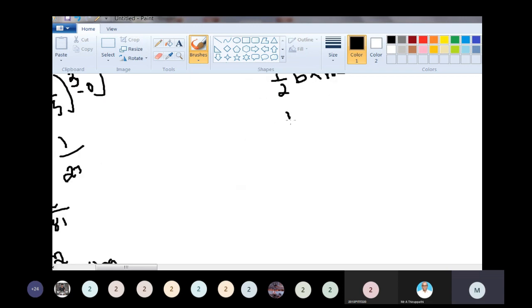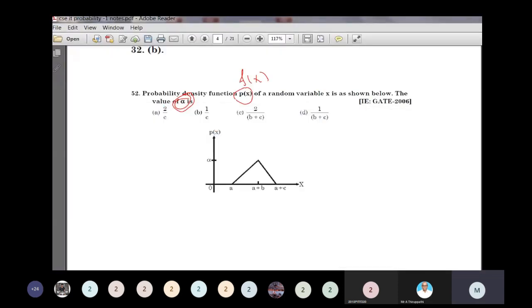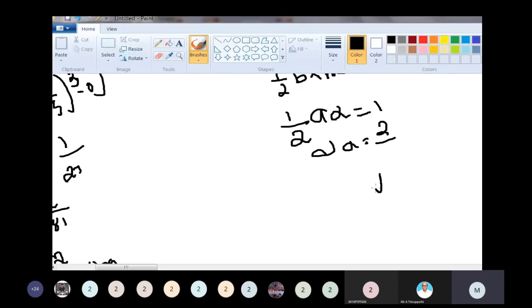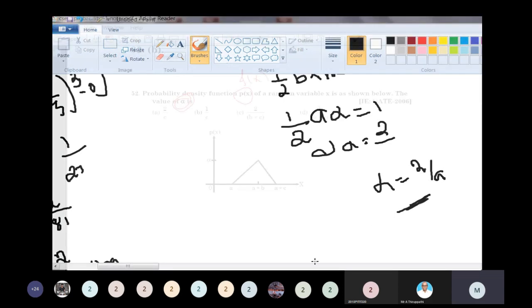So half into base into height is equal to 1, that is, half into base into alpha is equal to 1. So by cross multiplication, alpha equals 2 divided by the base. What is the question? Find the value of alpha. So alpha is equal to 2 by A.